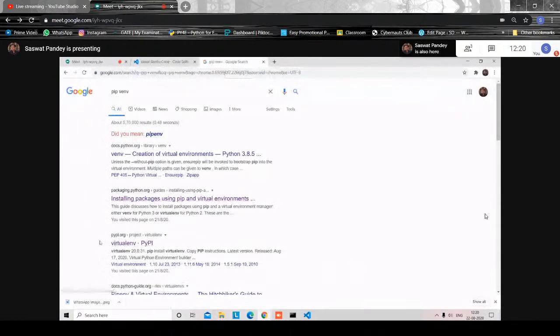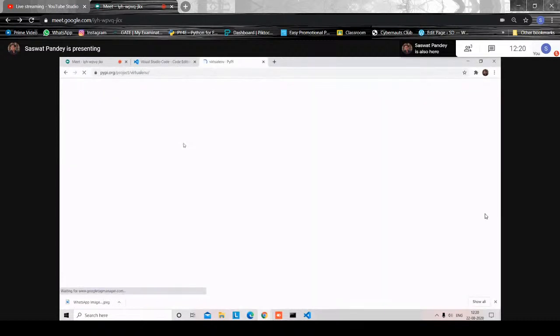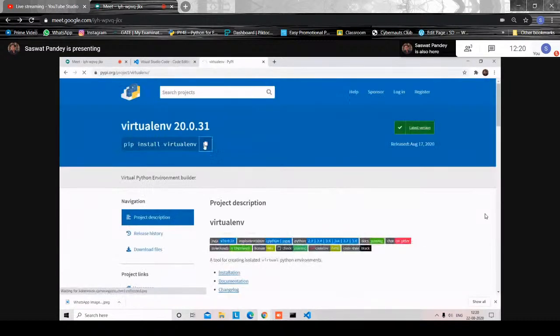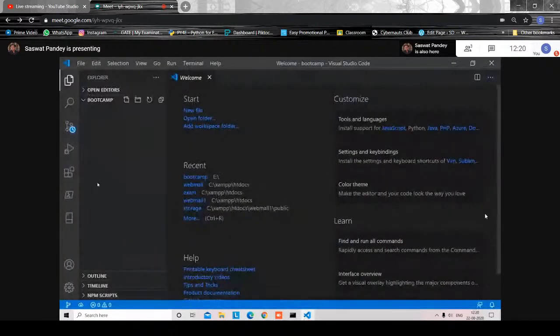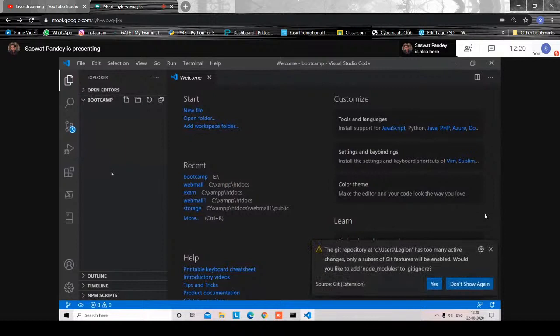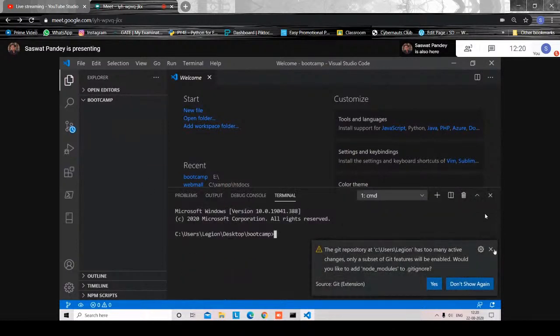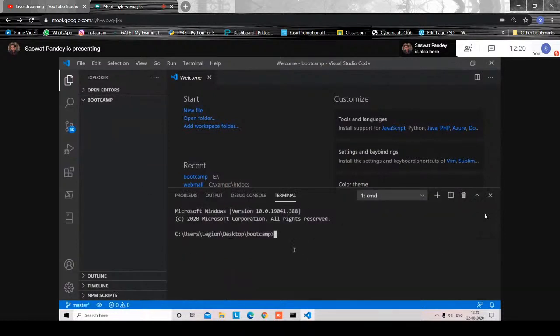This is pypi.org, a Python site, and I generally use this one. When you click on this one, you'll get this. You just have to copy this and paste it in your VS Code. To open the VS Code terminal, press Control and the key under Escape, which is the tilde key. When you press it, you will get a terminal, which will be a CMD.